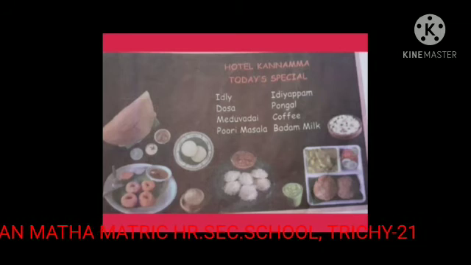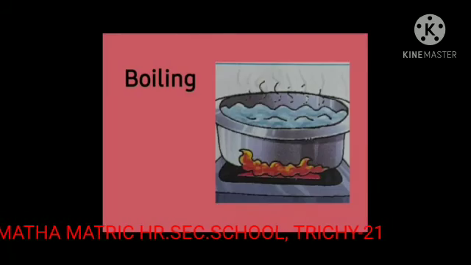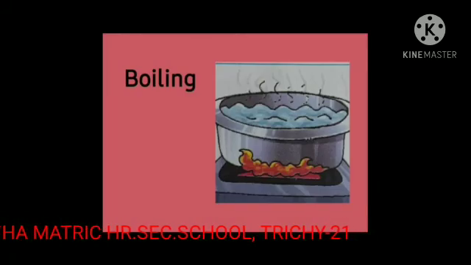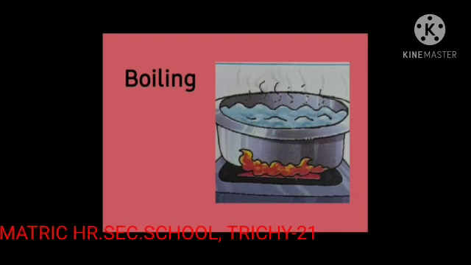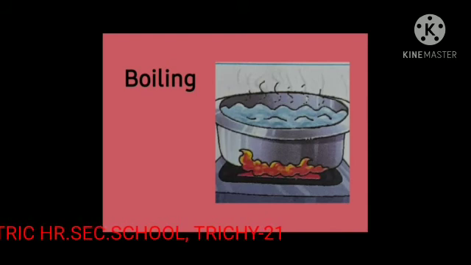Now let us learn different methods of cooking. First we are going to learn about boiling method. Boiling is the method of cooking food in water. No oil is used in boiling.